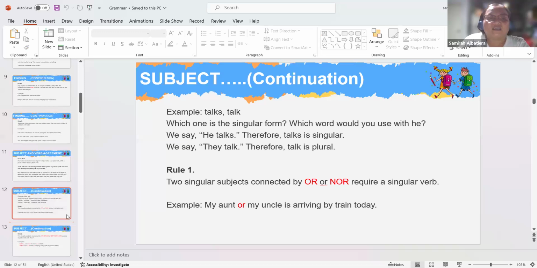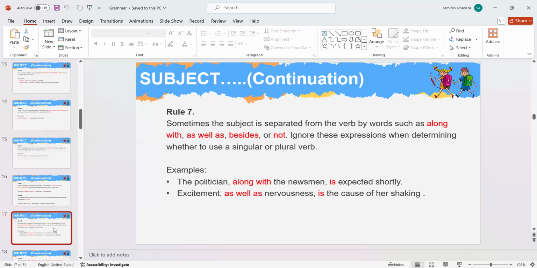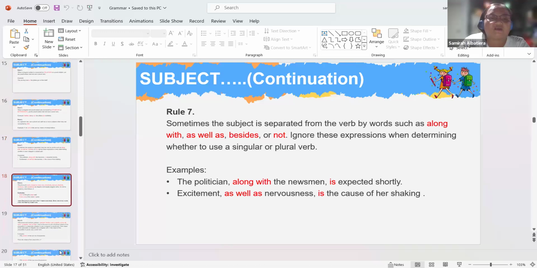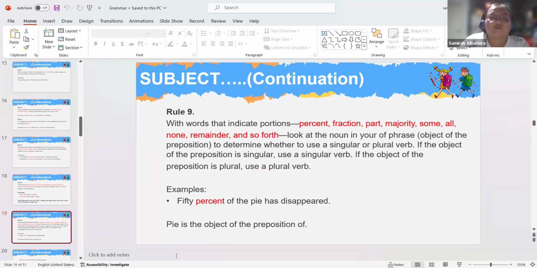Was it rule 7 or rule 8? What was the rule that you got confused with? Rule 9, right?